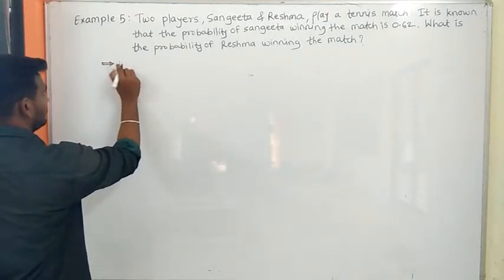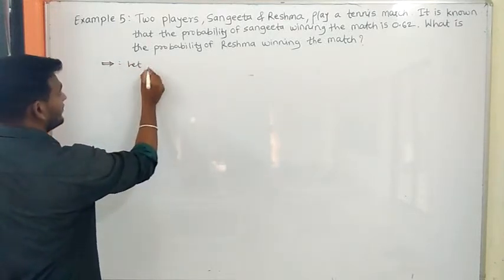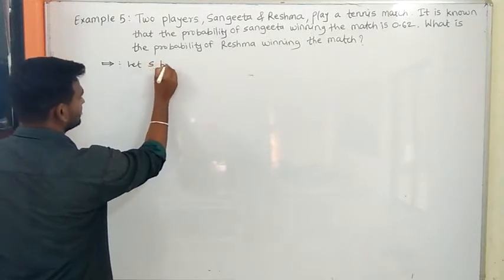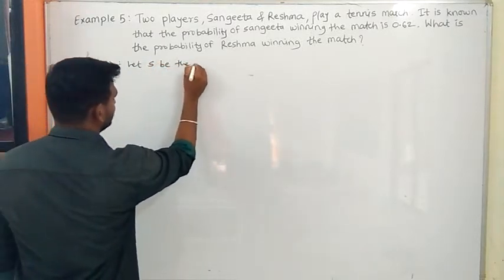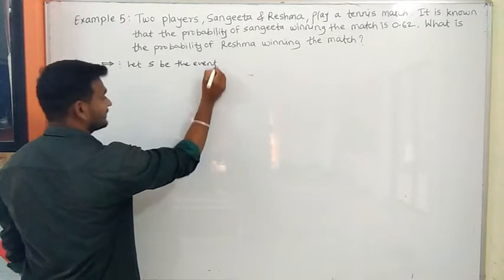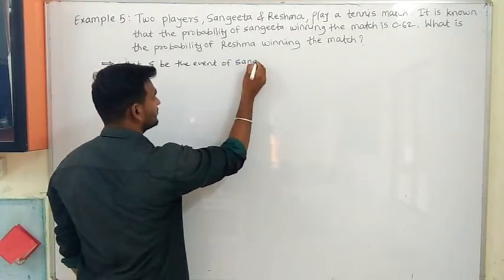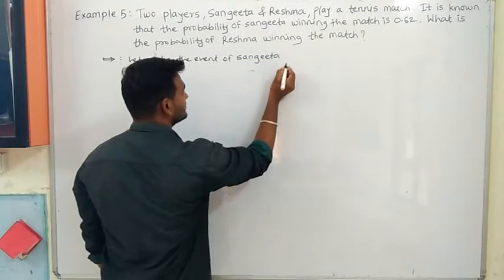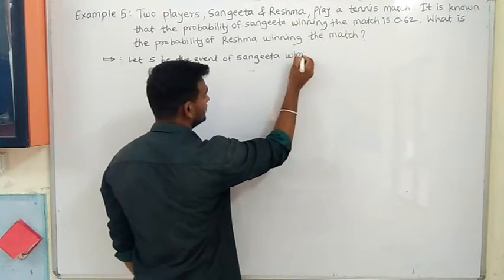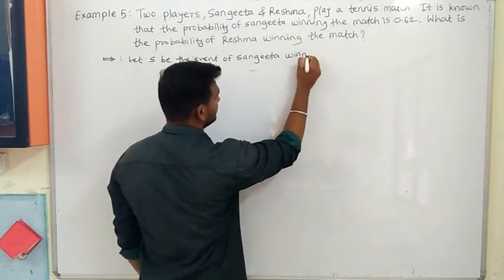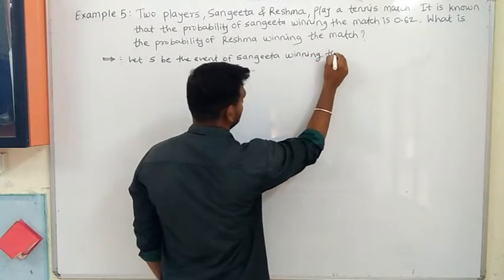First of all, let S be the event of Sangeeta winning the match.